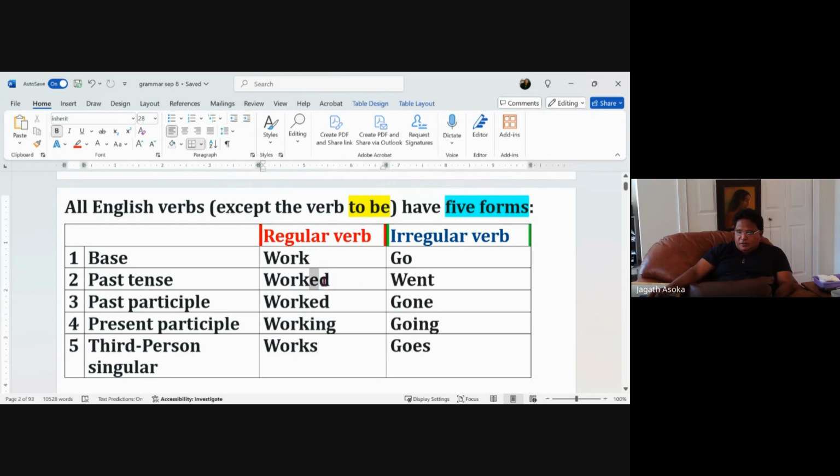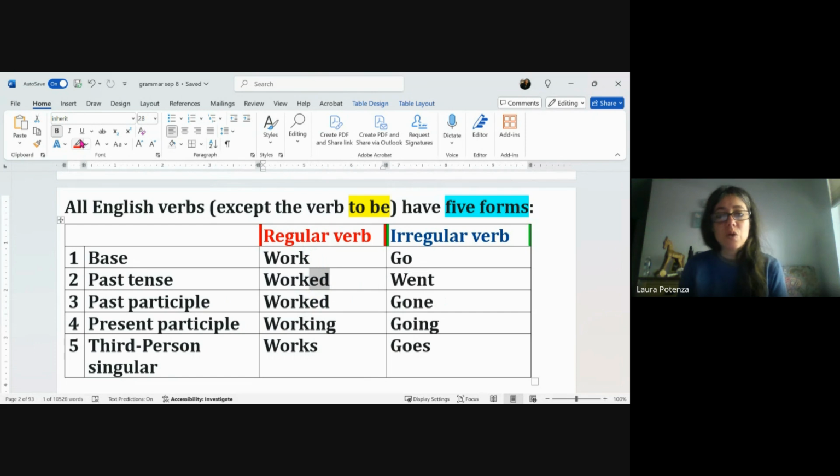So the pattern would be, yes, for past tense and past participle, ED is usually added to the end of the base of the verb. And then in present participle, ing is added. And then for third person singular, S is added to the base of the verb in a regular verb scenario.